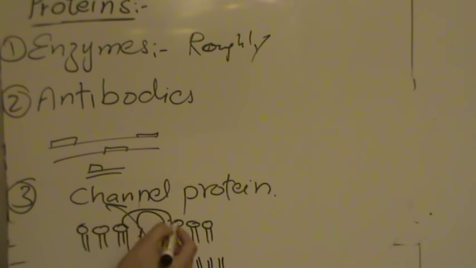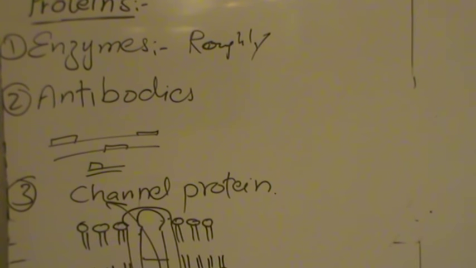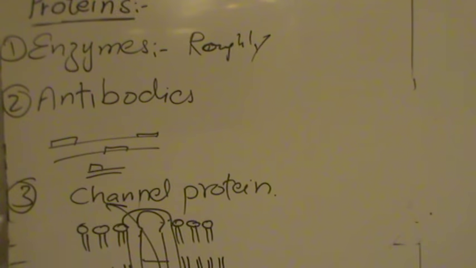And in these channels, there are different types of amino acids. Some are hydrophilic and some are hydrophobic. Because of those amino acids, this protein is turned into a tube shape, and that is working accordingly.